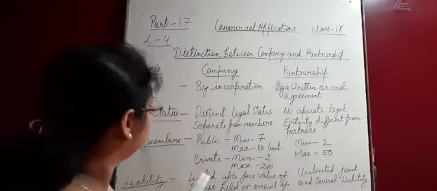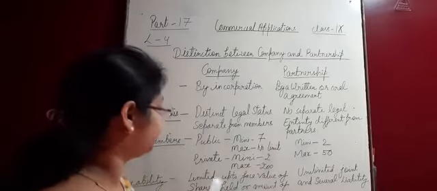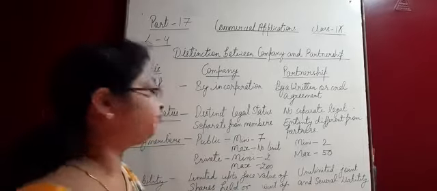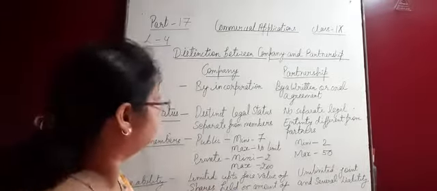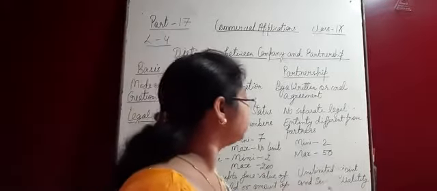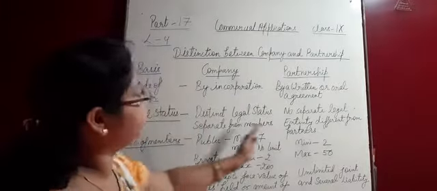Now I am going to tell you about the liability. In company, liability is limited up to face value of shares held or amount of guarantees given. Okay. That is up to the face value. But in the partnership, it is unlimited, joint and several liability. So this is the difference between company and partnership.